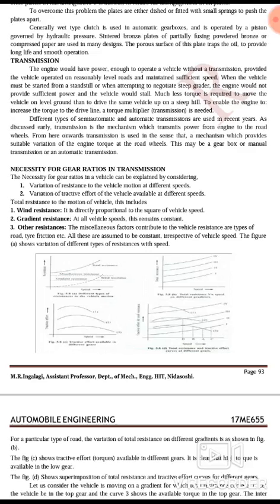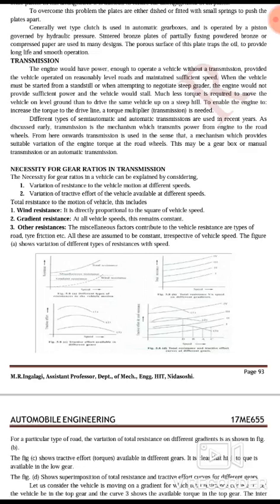So, transmission. What is transmission first? Transmission is a mechanism which transmits power from engine to the road wheels. Already you know the power will be generated in the vehicle engine. So that power should be transmitted to the road wheels. That can be done by using this system.